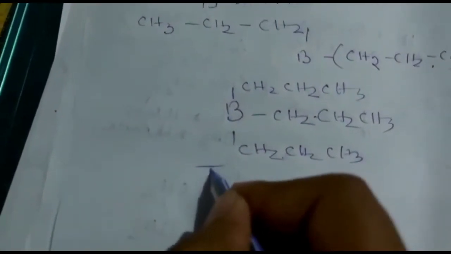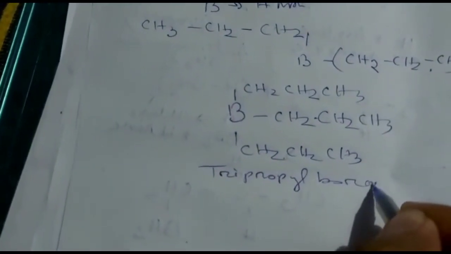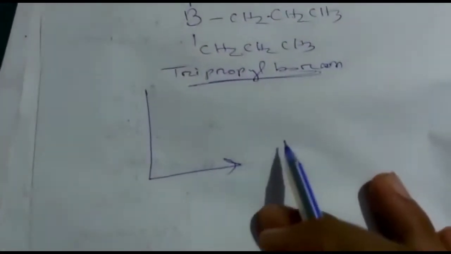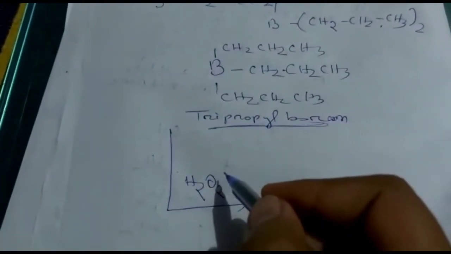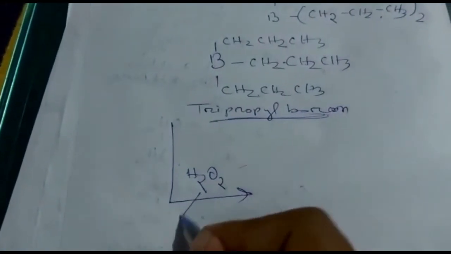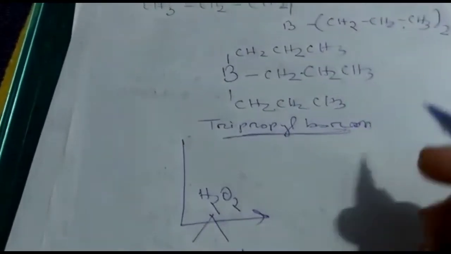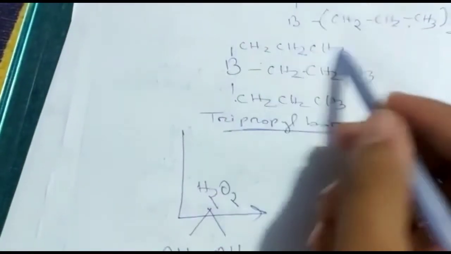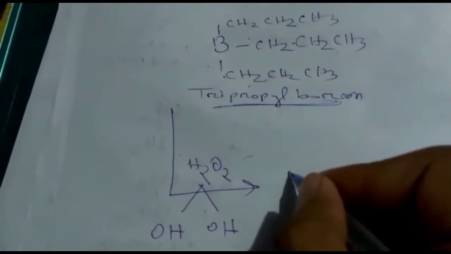This is tripropyl boron. This thing is known as tripropyl boron. Now do the reaction with hydrogen peroxide, H2O2. In presence of hydrogen peroxide, if you break H2O2, it will be OH and OH. 2 OH you will get. That means one OH will attach in each position of boron, here, here and here, and one OH will attach with these propyl groups, here, here, here. Then what will be the product?